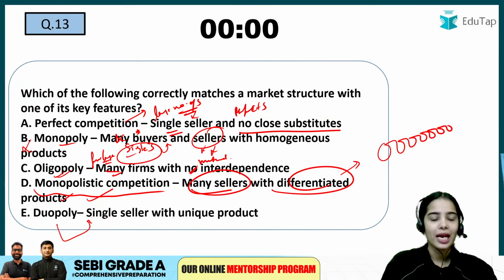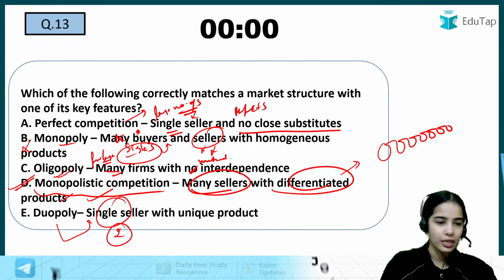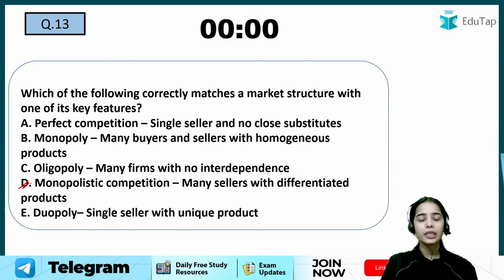Duopoly has two sellers. So this is the idea. So D is the perfect answer here.